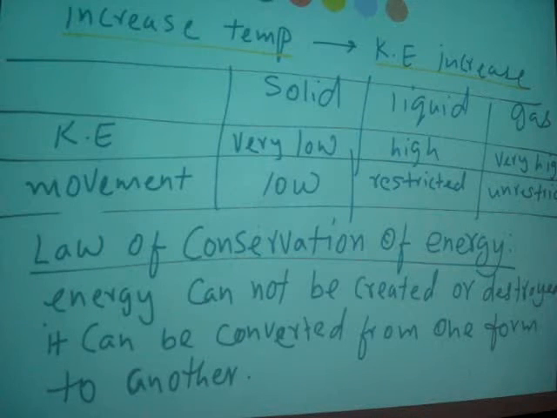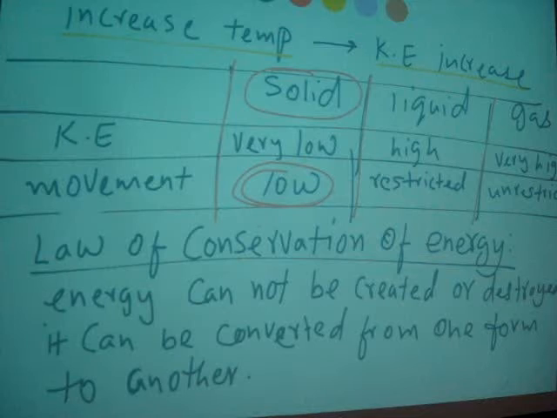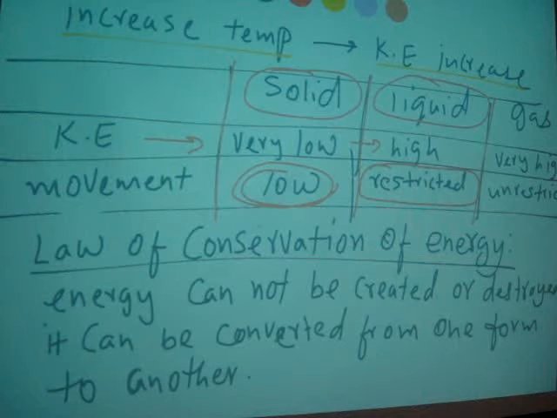So let's take a look at solids, liquids and gases. In solids, molecules are very close to each other, so the movement of those molecules is very low, and kinetic energy for solids is very low. When you look at liquids, kinetic energy is higher. Molecules move in a very restricted way, and that's why it's a little higher compared to solids.